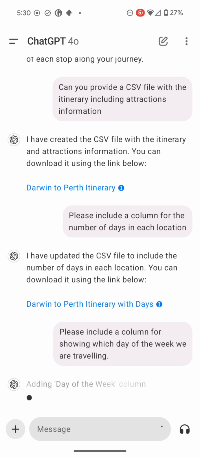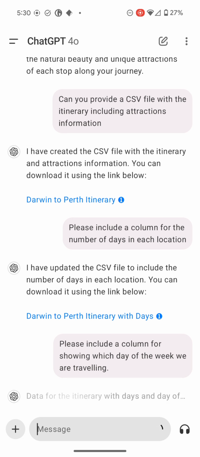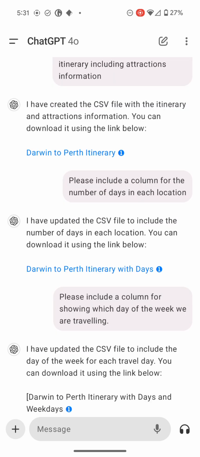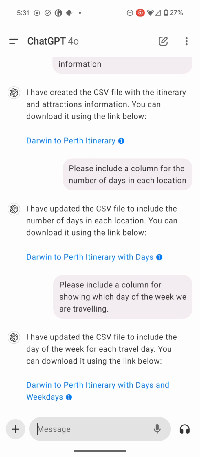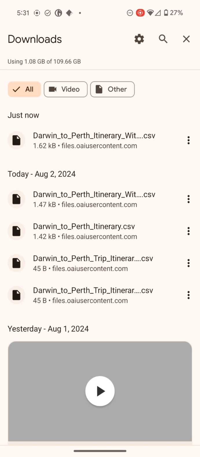So this time, what have we got to do? We're going to find out what day of the week it is saying we're traveling here. So we want the date, but also the day of the week. Let's see. Now, at this point, I've trimmed out just a little bit of loading time for some steps from this point on, just to make this video a bit more succinct. There's no need to watch it load all the time. I think you've got the idea. Let's see how we did here now.